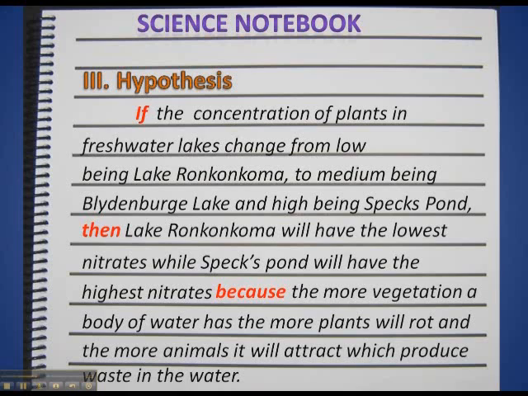Alright, so our hypothesis has now been finalized. Let's read it one more time so we can get the full flow of it. If the concentration of plants in freshwater lakes change from low being Lake Ronkonkoma to medium being Blydenburg Lake and high being Specs Pond, then Lake Ronkonkoma will have the lowest nitrates, while Specs Pond will have the highest nitrates, because the more vegetation a body of water has, the more plants will rot, and the more animals it will attract, which produce waste in the water.